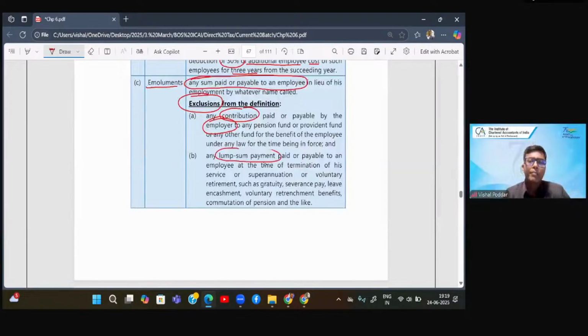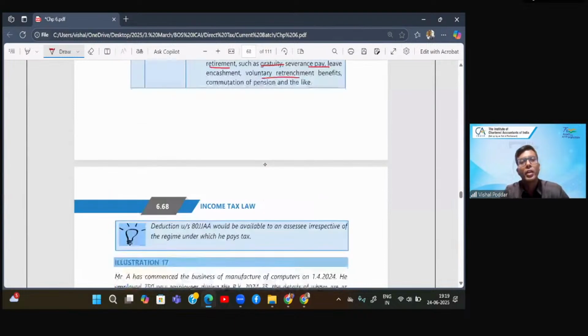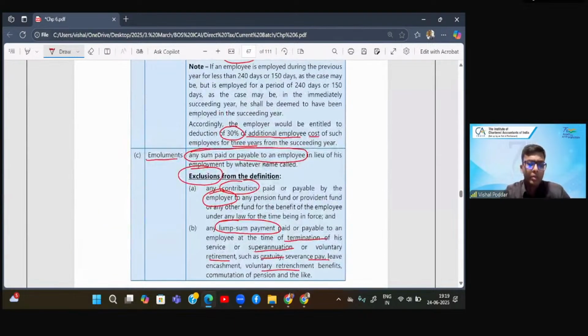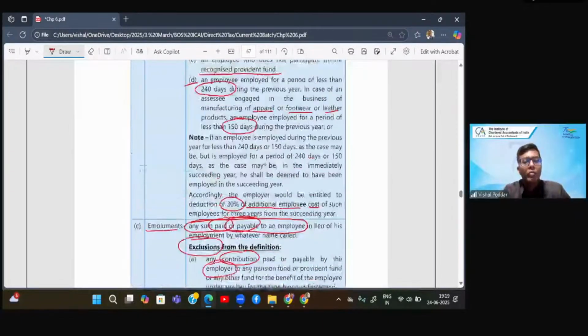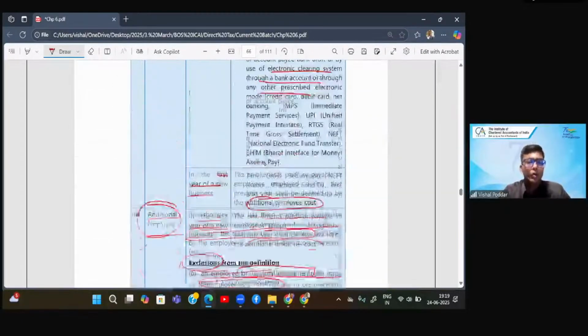Plus, where the employee is given any lump sum payment towards termination or superannuation or voluntary retirement, things like any of this, which is a one-time payment, that will also not be included in determining the 25,000. So in short, only monetary payments like basic, like allowances, like commission, only that which is paid or payable to the employee will be counted for determining the 25,000 limit.